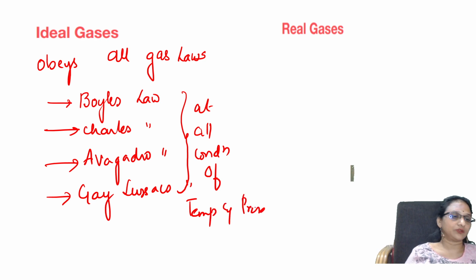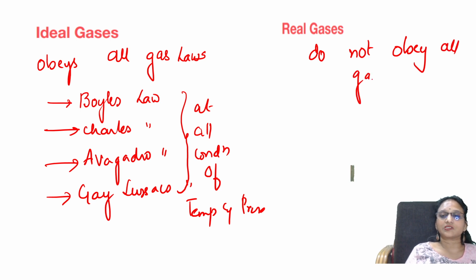But real gases do not obey all gas laws. This is what real gases are. Let us see some examples. Kinetic theory will talk about the difference between ideal gases and real gases and everything.